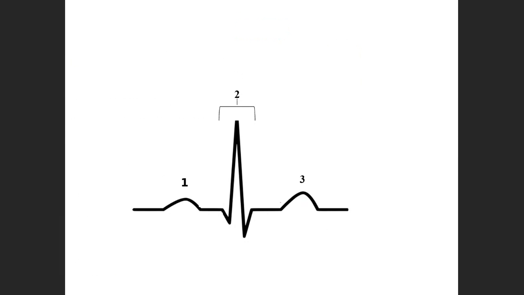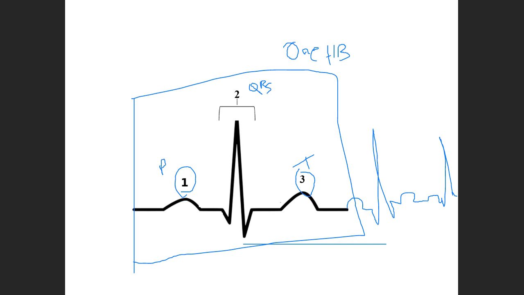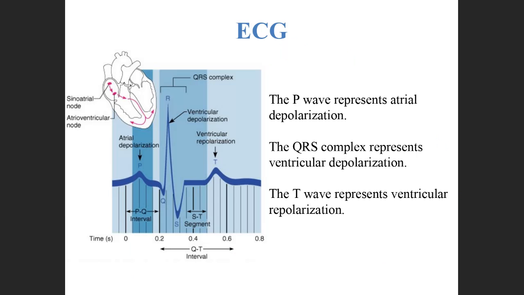So this is one which is known as the P wave. Two is the QRS complex, and the third one is the T wave. So this complete pattern denotes one heartbeat. Now if there are 72 heartbeats, then again we will have PQRST, then again PQRST. Similarly, this forms the complete ECG.